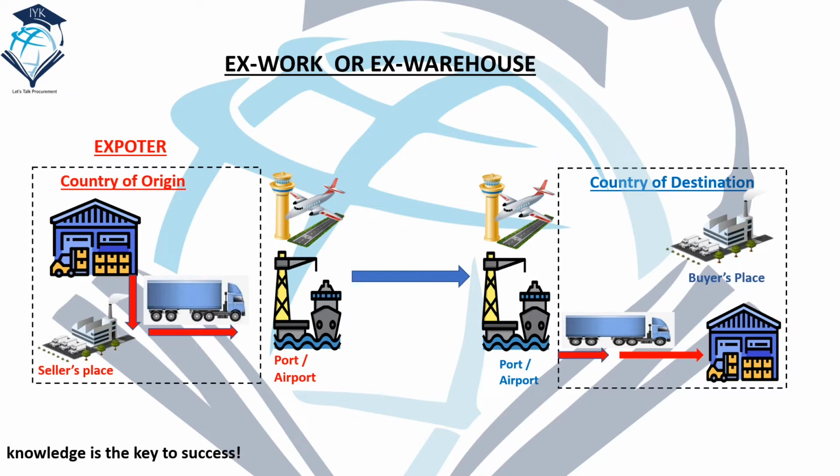Example: there is a purchase agreement between buyer and supplier. The seller's origin is in the USA and the buyer is in the UAE. In the agreement, both parties agreed to trade on Incoterms EXW. The buyer will nominate his freight forwarder or courier to collect the items from the exporter's warehouse. The seller or exporter will hand over the items to the truck, which will take them to the port for customs clearance and necessary documentation.